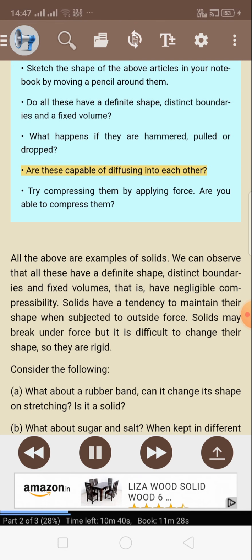What happens if they are hammered, pulled, or dropped? Are these capable of diffusing into each other? Try compressing them by applying force. Are you able to compress them? All the above are examples of solids.